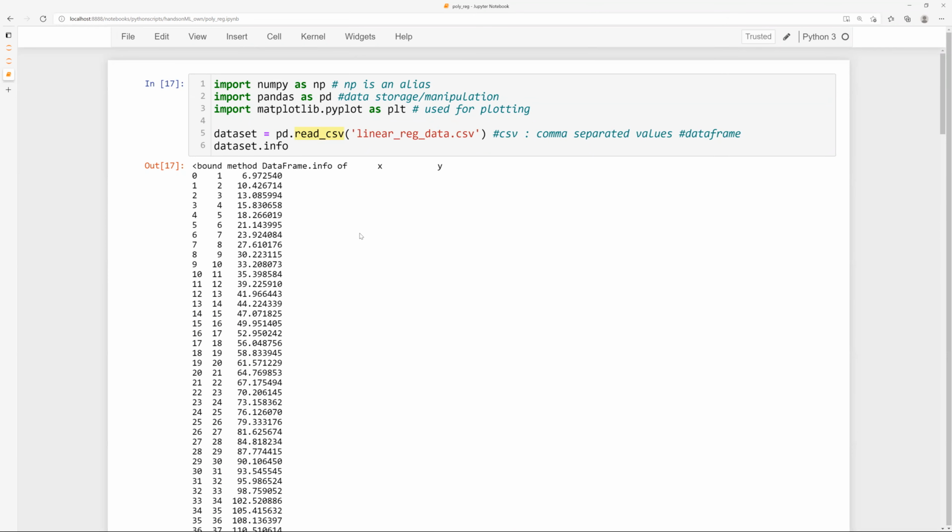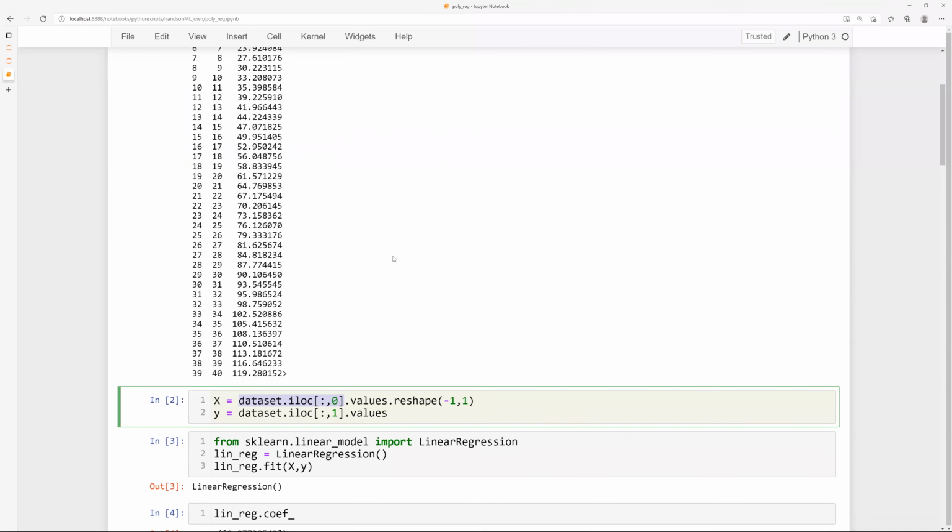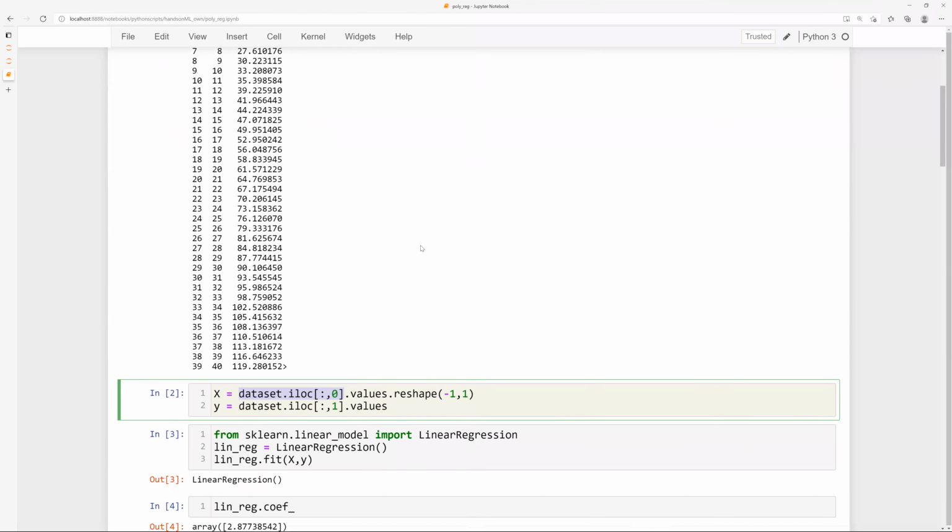In pandas, you don't have to remember the column number. You can also call by column names. In this case, instead of using column names, we are using the column number. So therefore we use this function iloc. Okay, so this is integer. Loc stands for location. So integer based location.